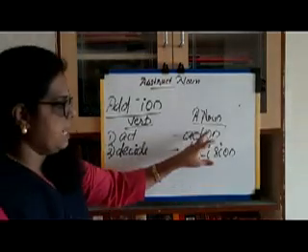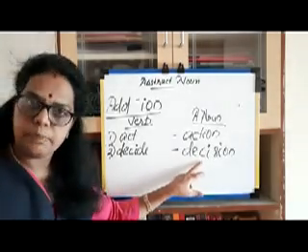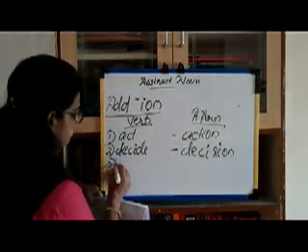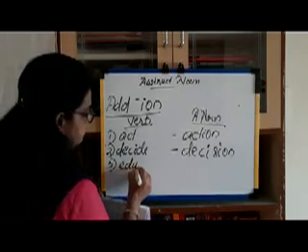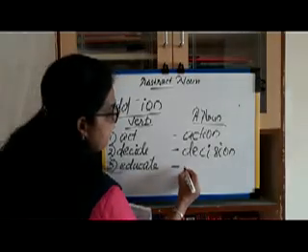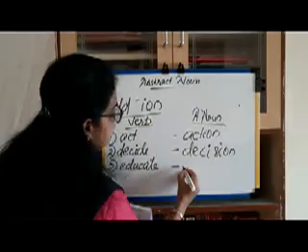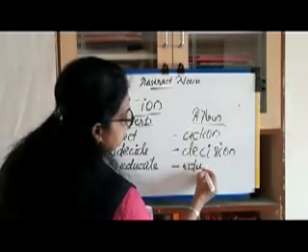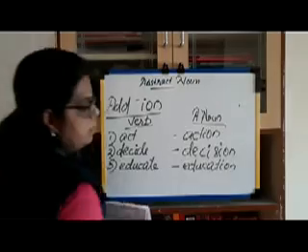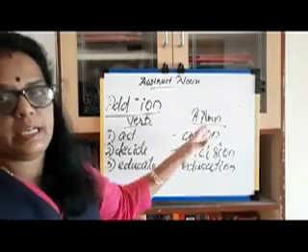We get a decision. The action and decision, these are abstract nouns. And educate. We add I-O-N, education. Education.